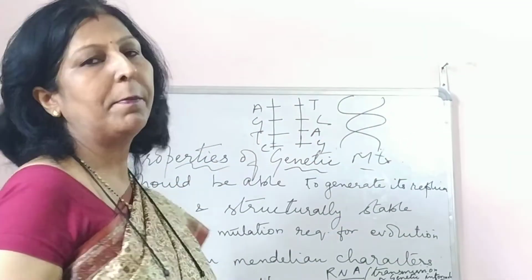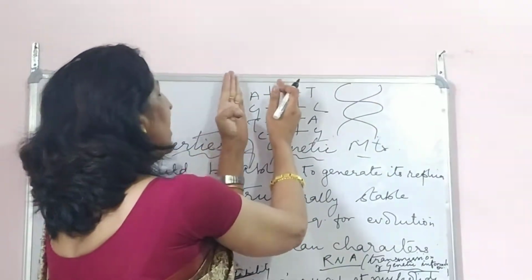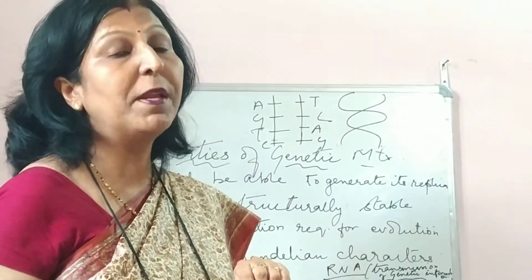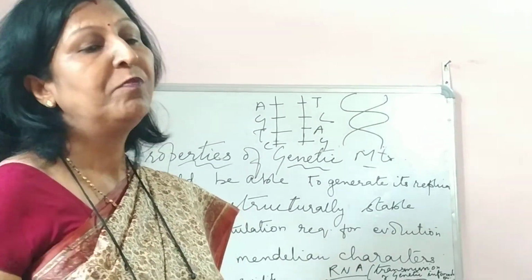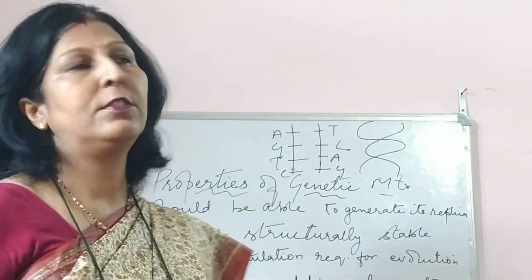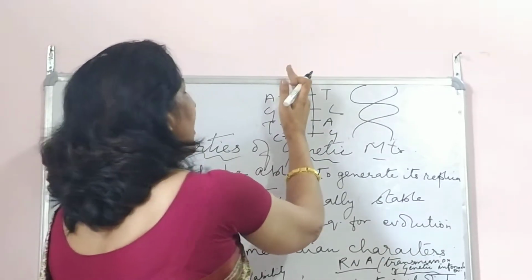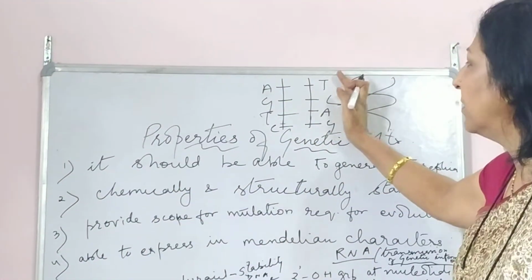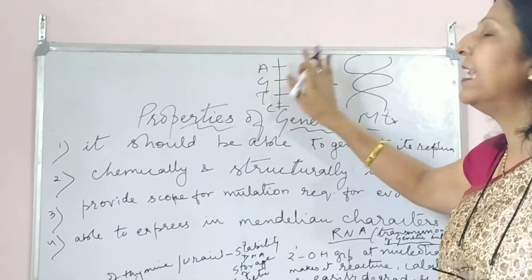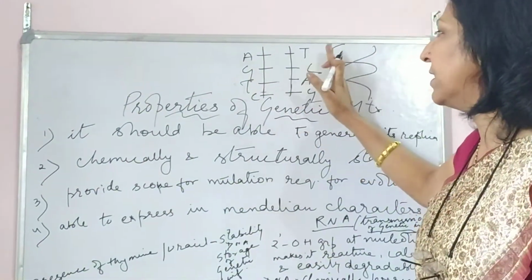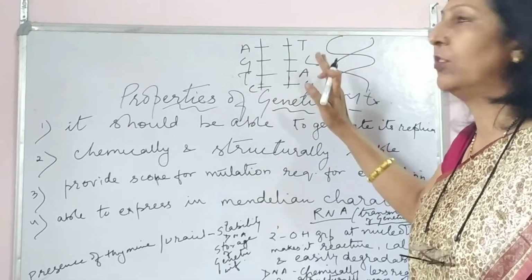So this is complementarity. If one strand is there, it can form the other strand. You can say this is again a property of these nucleic acids, the genetic materials. If adenine is there, it requires thymine only as its pair. For guanine it is cytosine, for thymine adenine, and for cytosine guanine.